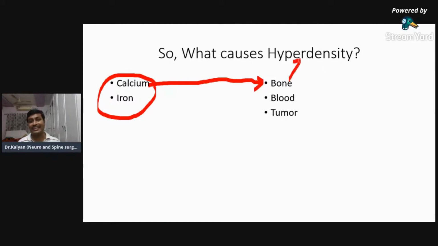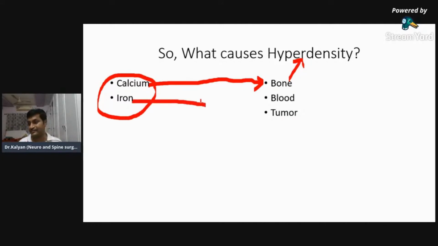Pineal gland is hyperdense when it contains calcification. Choroid plexus is hyperdense when it contains calcification. So whenever there is a calcification, they become hyperdense. If there is no calcification, they will not be hyperdense. So it's not the choroid plexus basically which is hyperdense, it is the calcium within the choroid plexus which makes it hyperdense.